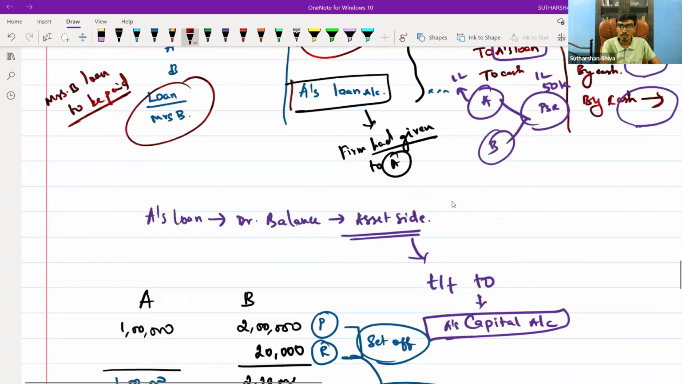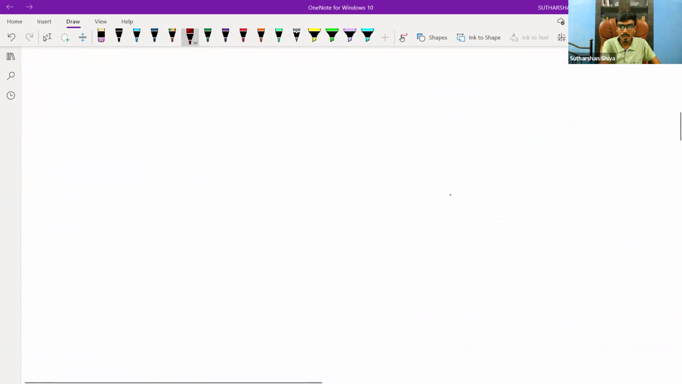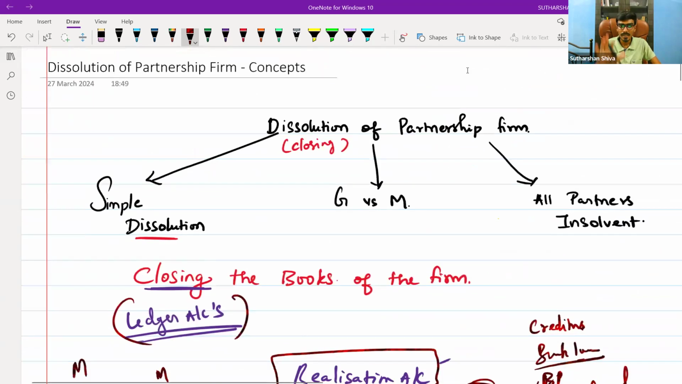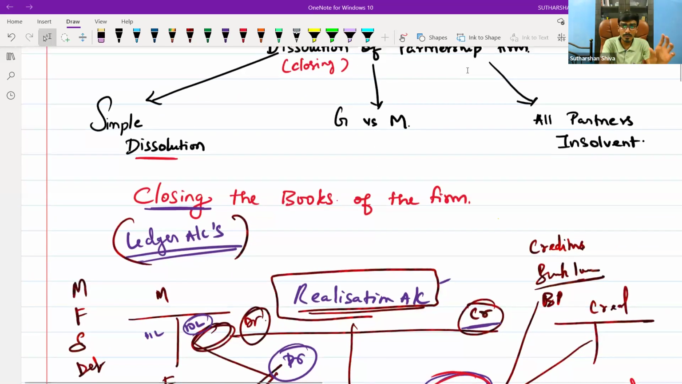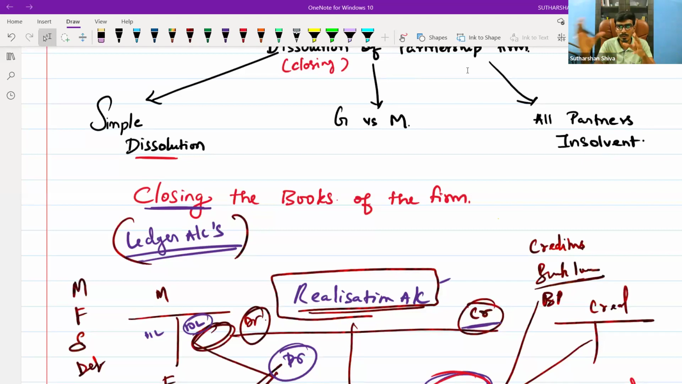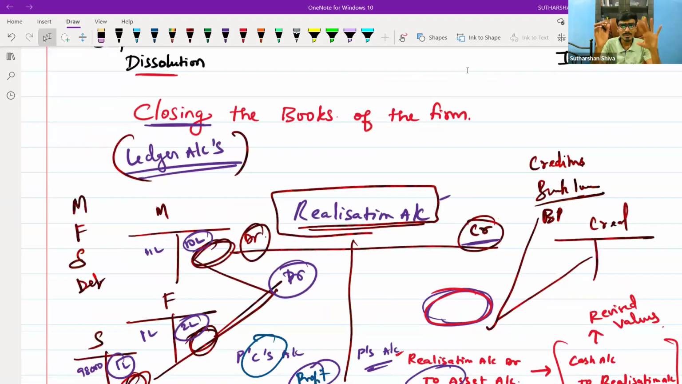Here, if I want to summarize further, we have discussed what simple dissolution is. Basically, there are three majorly: simple dissolution, Garner versus Murray rule, and all partners insolvent. What is dissolution? Dissolution means closing the books of the firm. Closing the books of the firm means we are not going to close the journal entries. We are just going to close all the ledger accounts: sales, purchase, creditors, debtors, asset account, liability account, everything. All the expenses will get closed and transferred to the P&L itself. From the P&L, you will prepare the P&L appropriation. That is a different story.